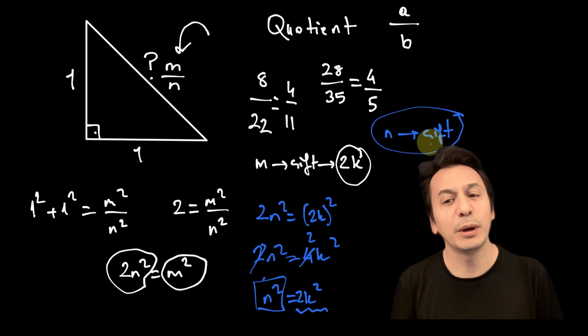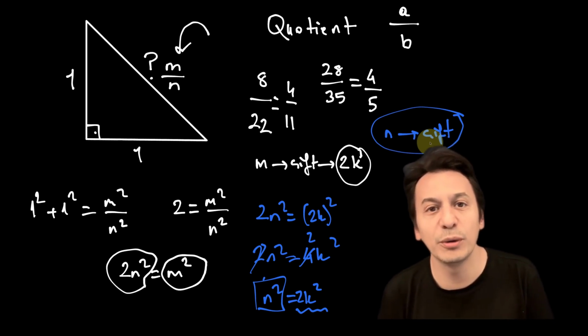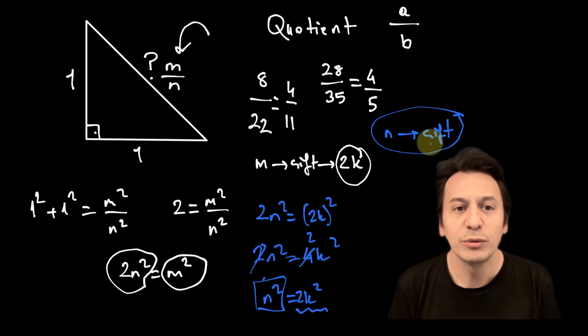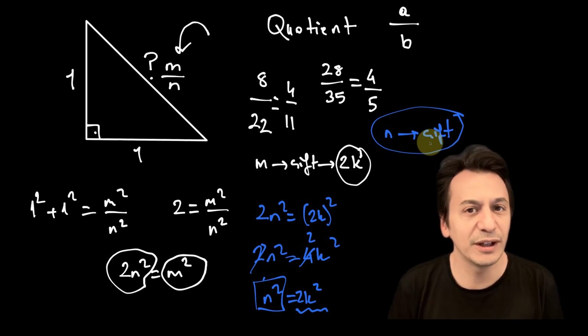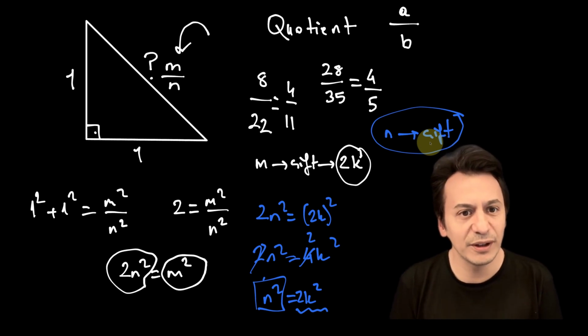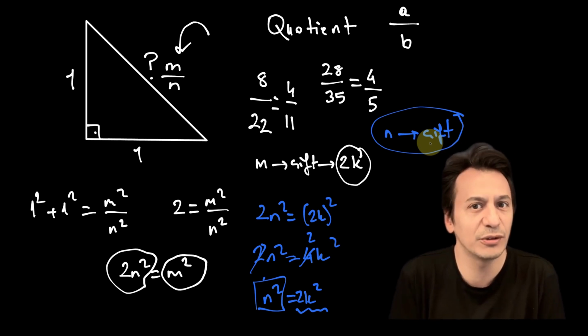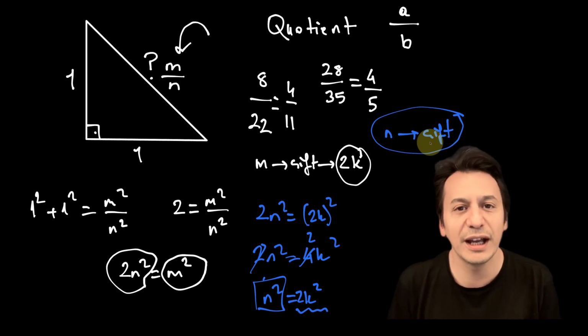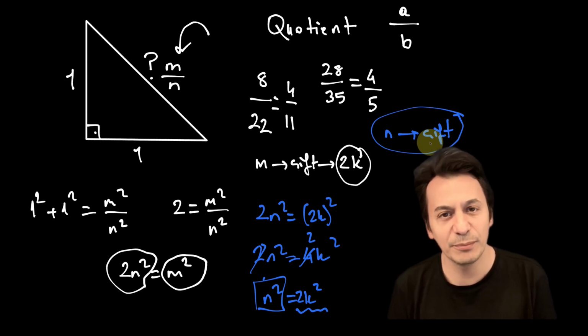And now this is where the problems begin. What did we talk about at the beginning of the video? In the set of rational numbers, all rational numbers are in their simplified forms. They remain that way. But now I see that both m and n, the letters M and N, have turned out to be even numbers.